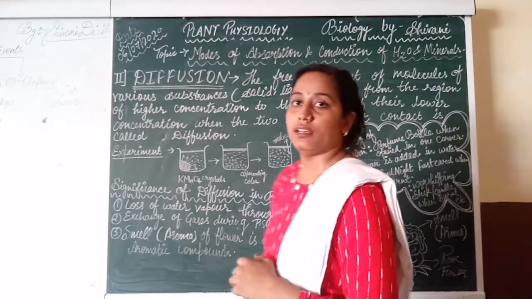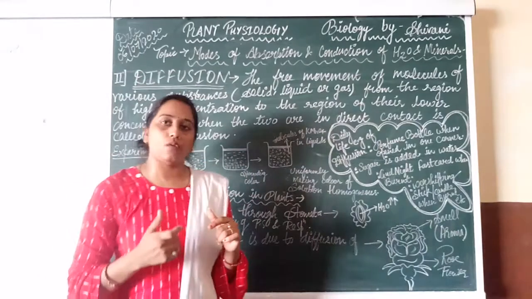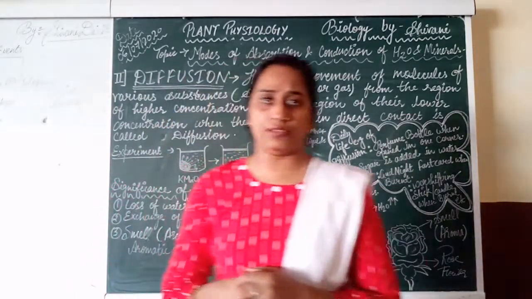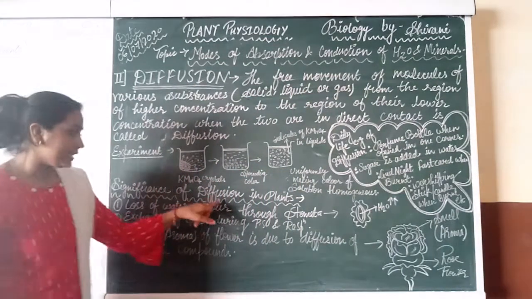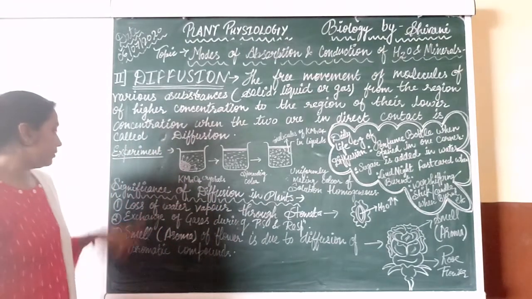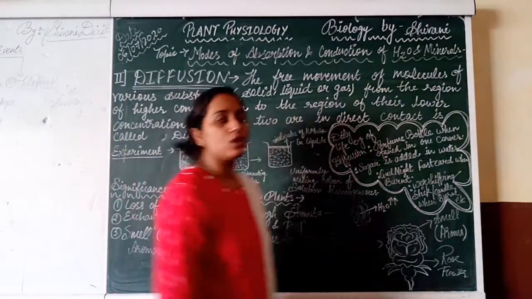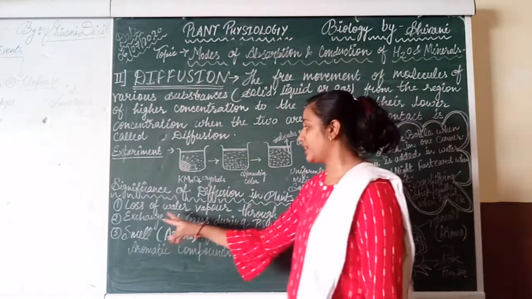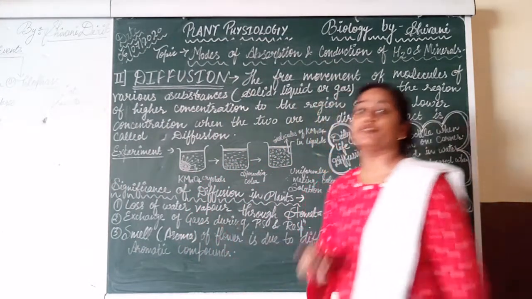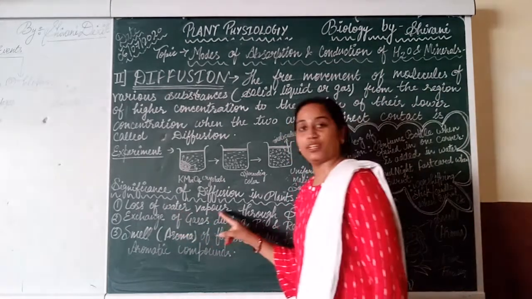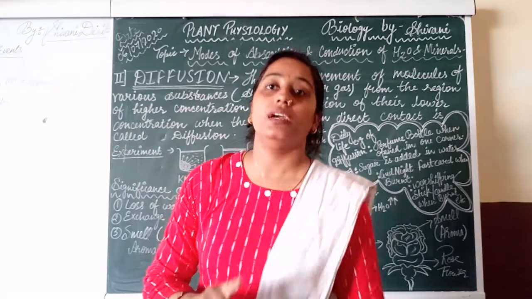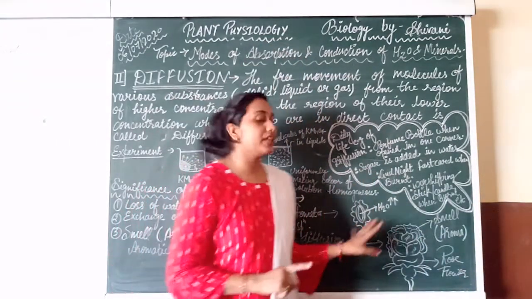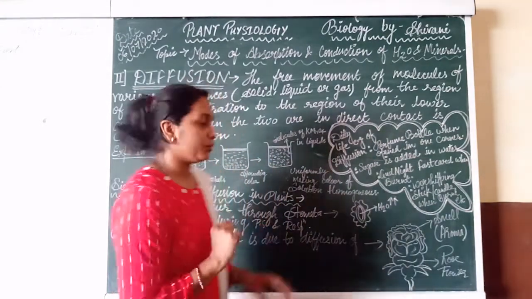If we ask what is the significance of this diffusion process in plants, then we have to understand that in plants, by this diffusion process, one major phenomenon takes place that is called transpiration. Transpiration is the loss of water in the form of vapor. Loss of water vapor through the stomata takes place by diffusion.